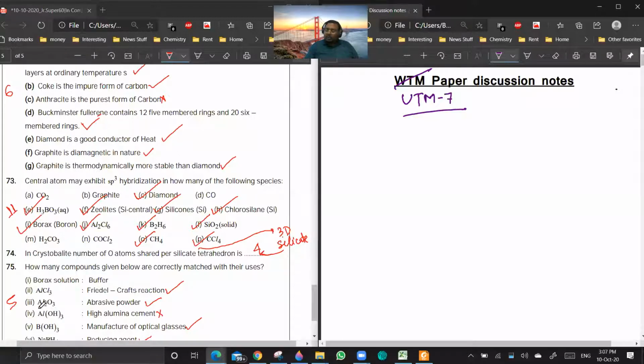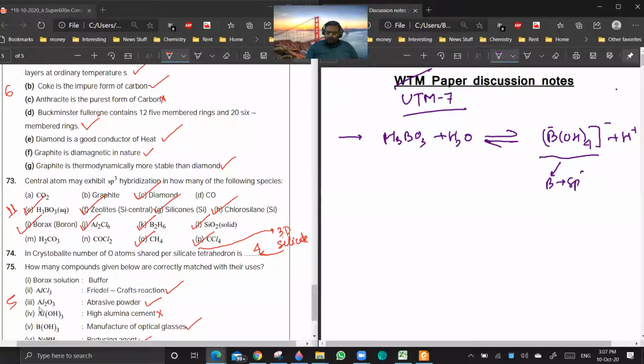Actually, even if you're talking H3BO3 aqueous, what is happening is that in aqueous solution, it will be forming B(OH)4 minus plus H plus. So this is having boron in sp3. Are you getting a point? That is why they are not considering H2CO3, because there it is not written as aqueous. Are you getting a point?